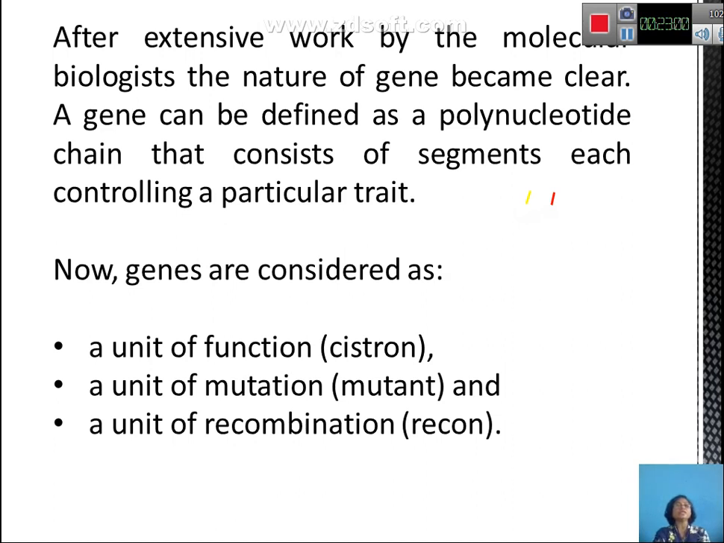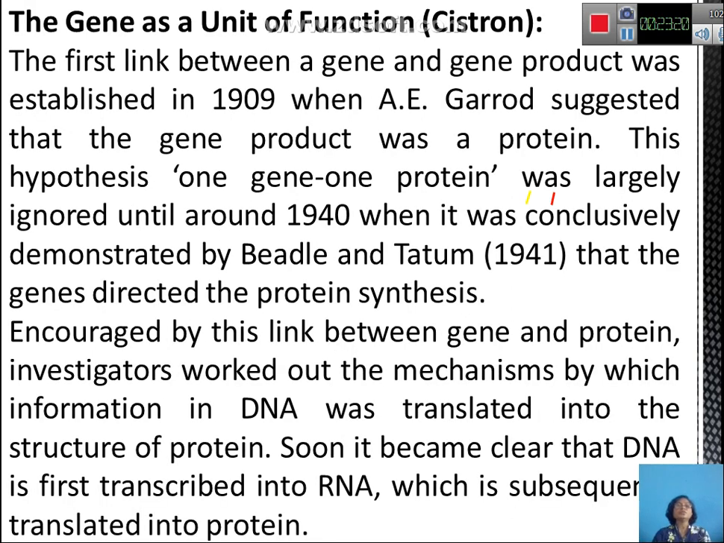So, a gene is also a polynucleotide chain, and it consists of segments, each of which controls a particular trait. Accordingly, genes are considered a unit of function, a unit of mutation, and a unit of recombination, which we are going to study in detail. So, gene as a unit of function, or the cistron. The first link between gene and gene product was established in 1909 by E. A. Garrod, when he was working on a gene product which he called protein. So, he gave the hypothesis of one gene, one protein.